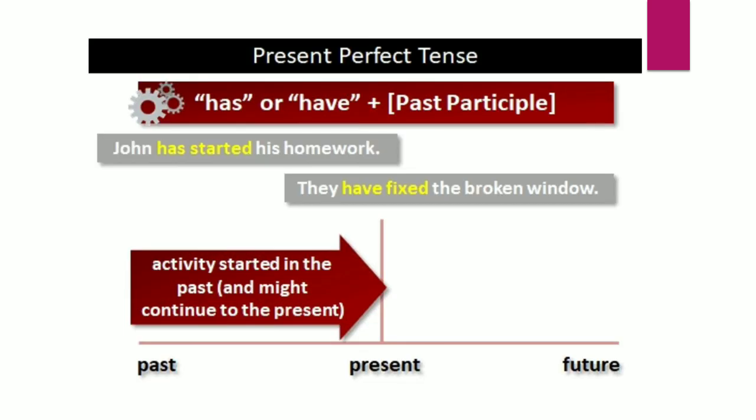So let's have an example. John has started his homework. Okay, ma'am, I have started the test, means just 1 or 2 minutes before I started my test. They have fixed the broken window, they have done their work. Okay, so at the time of speaking the work has been completed and it is also affecting the present, then we are using present perfect tense, has or have.